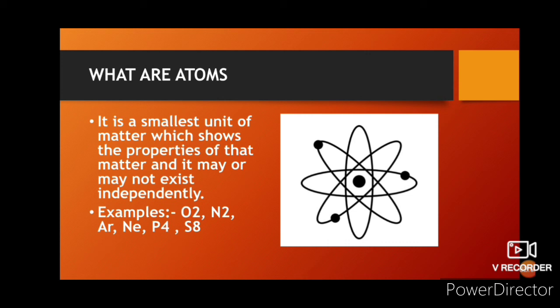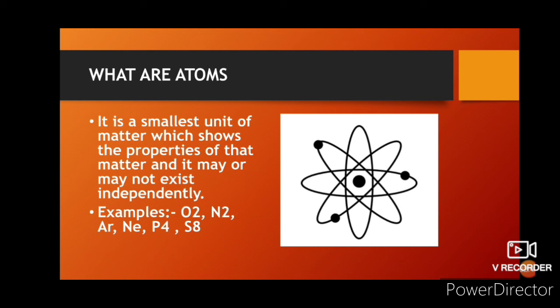Like here you can see in the examples that oxygen, O2, is not existing independently. Nitrogen also does not exist independently; it is a pair of two. And argon exists independently. Neon also exists independently. Phosphorus does not exist independently; it is P4. Sulfur also does not exist independently because it is S8, and there are many more others.